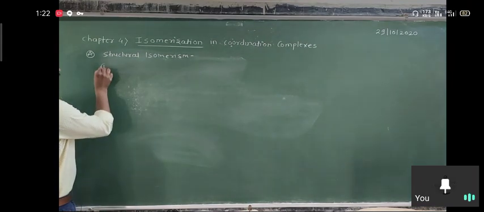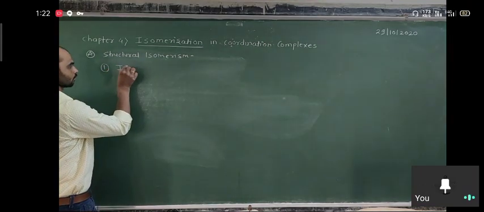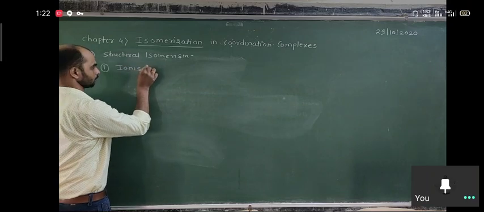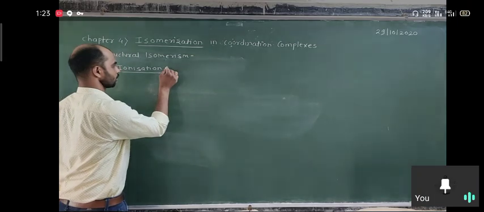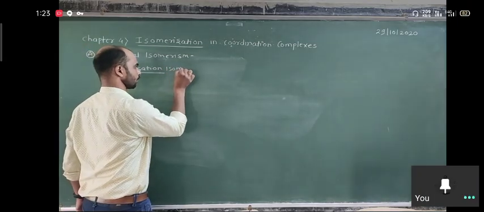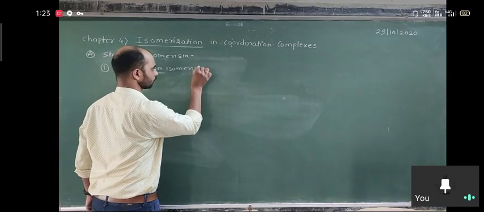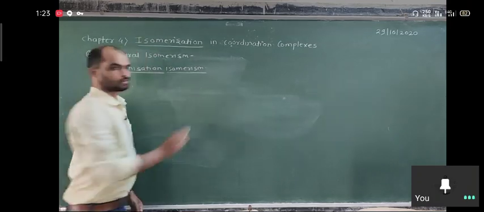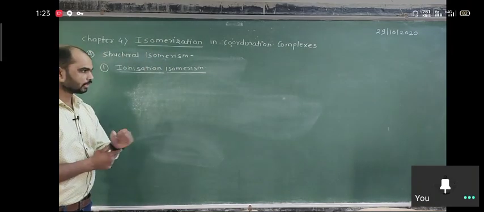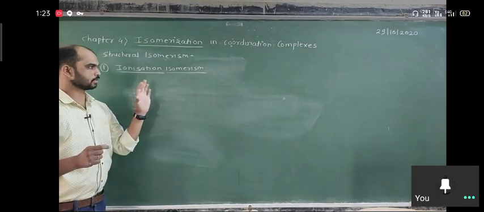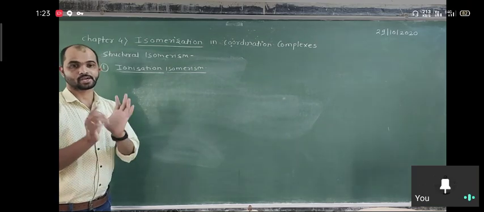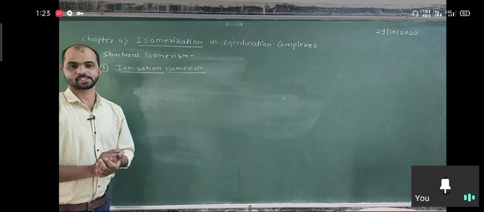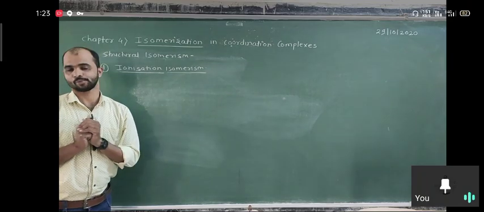So basically the first is ionization isomerism. What is the meaning of ionization isomerism? It is the isomerism due to the presence of different ions in complexes which have the same molecular formula.